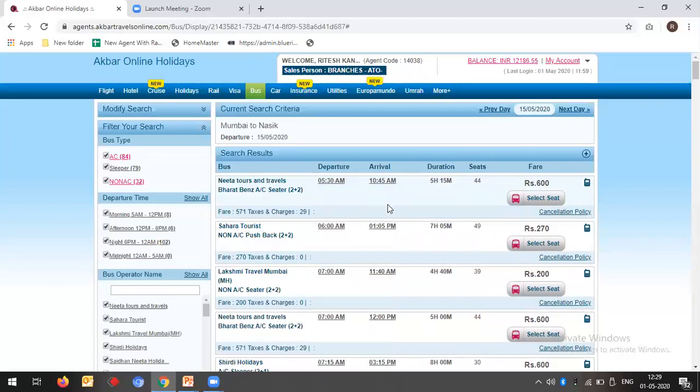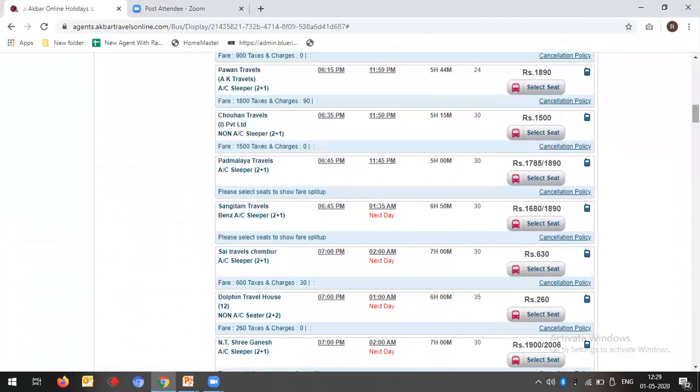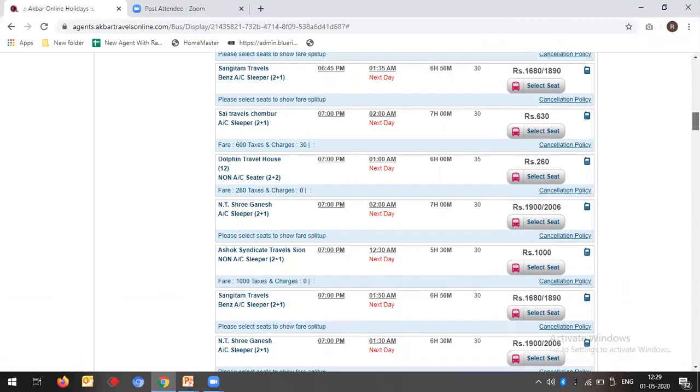Second, arrival also shows the same thing. If you check a drop point, if there are no drop points, it will show others. As you check, there is an others option. So going down a little bit, there are plenty of buses showing to you. If it is a next day arrival, it will be clearly mentioned that it will arrive next day. So the information about the bus is clear-cut.